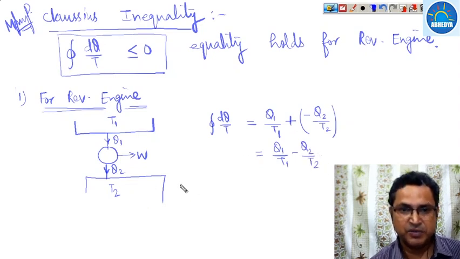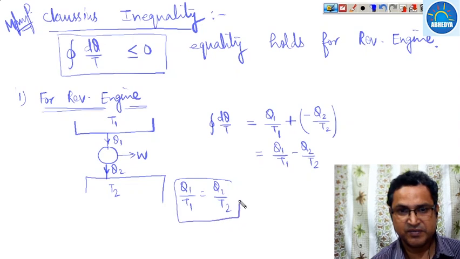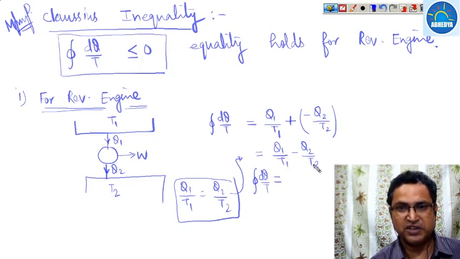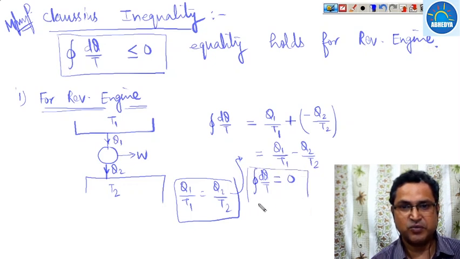But for a reversible process, we know that Q1 upon T1 is equal to Q2 upon T2. So using this, the cyclic integration of dQ upon T for reversible becomes 0. This we have to prove.